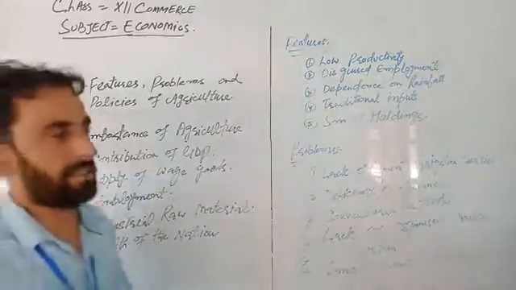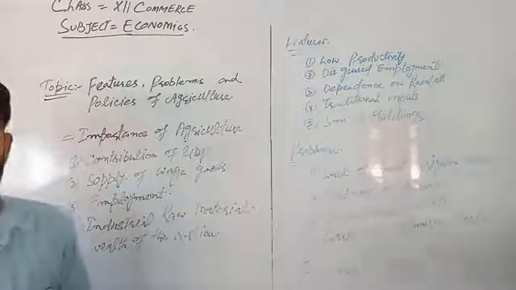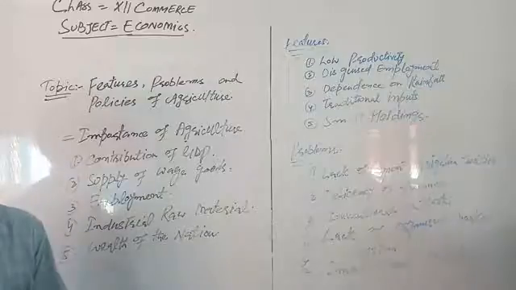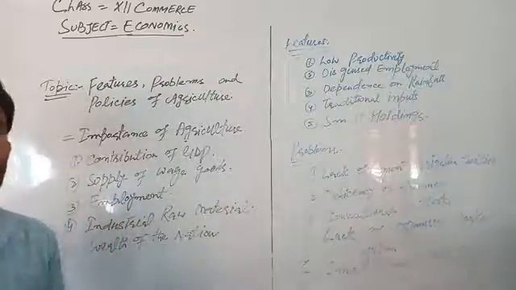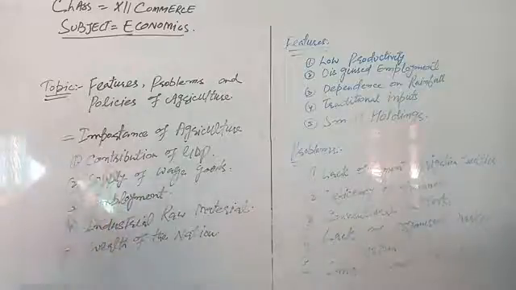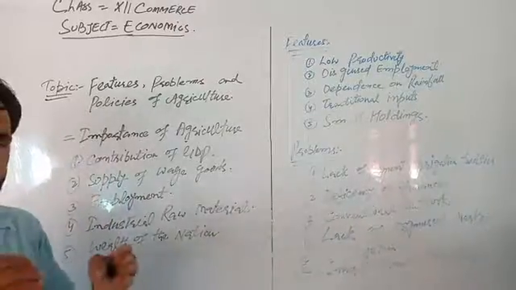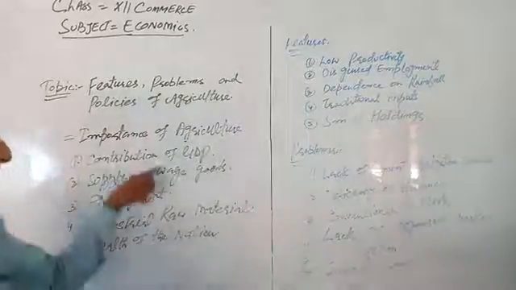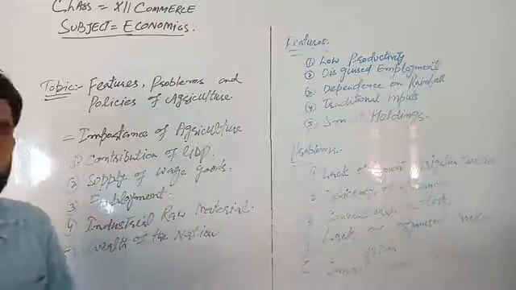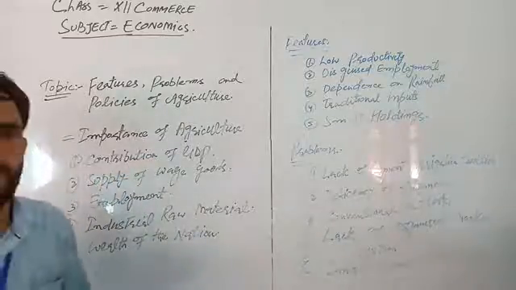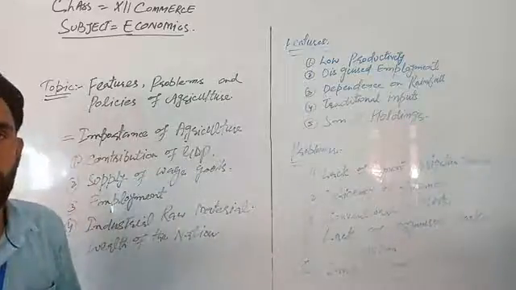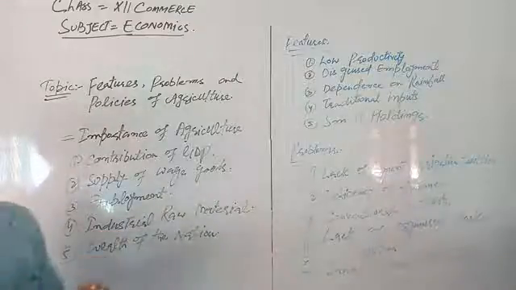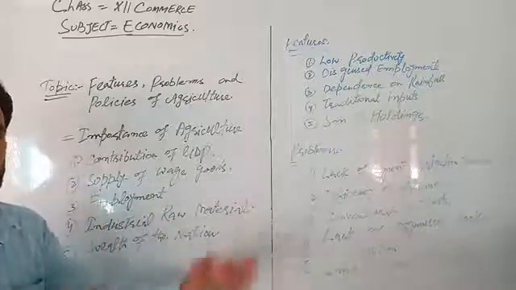Firstly, all of you know agriculture is a very important activity. Means in agriculture there is exploitation of natural resources for the purpose of cultivation of crops, rice, wheat, bajra, etc. And what kind of importance does it have in the Indian economy? First of all, it contributes to the national income, that is GDP. Means it is the main source, or it contributes a majority share of our gross domestic product. Majority of income is coming from the agriculture sector.